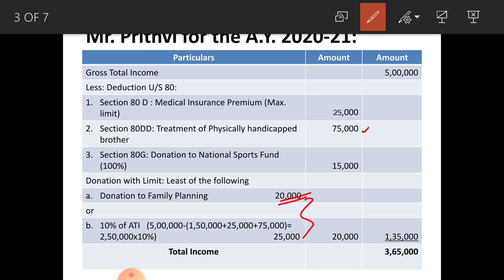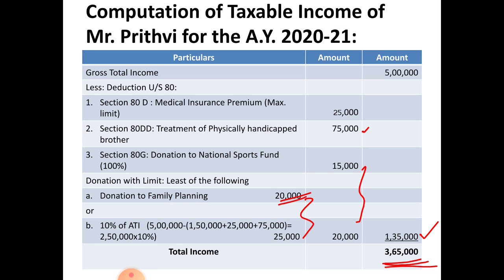In this problem, rate of deduction is not necessary to write because both are 100%. So, entire amount can be claimed for deduction. So, total of this 80G deduction amounts to rupees 35,000. Total of deduction under section 80 amounts to rupees 1,35,000. When you deduct this 1,35,000 from the gross total income, you get the total income as 3,65,000. So, this is the total taxable income of Mr. Prithvi.